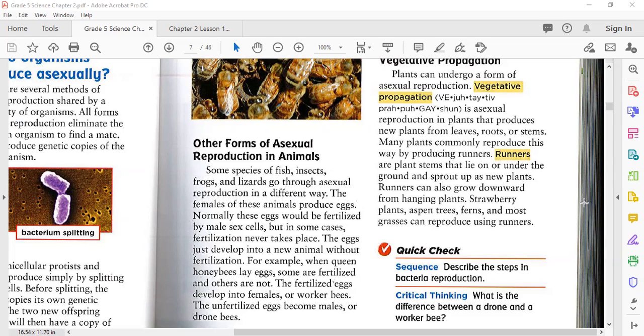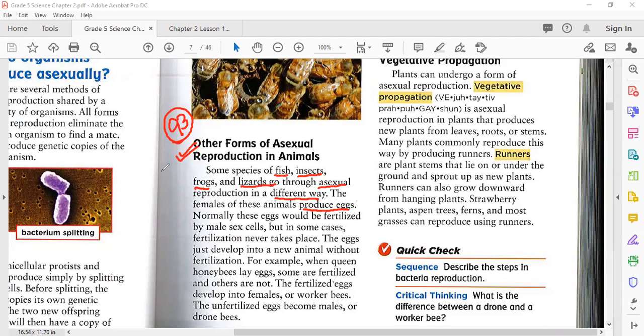Here we have other forms of asexual reproduction. That is your textbook page number 93. Here we're going to discuss the other forms of asexual reproduction in animals. Some species of fish, insects, frogs, and lizards go through asexual reproduction in different ways. So what are these ways? Let's see them. The females of these animals produce eggs.